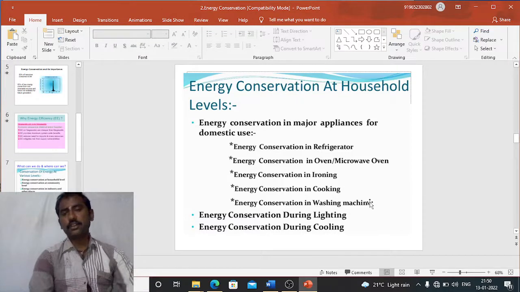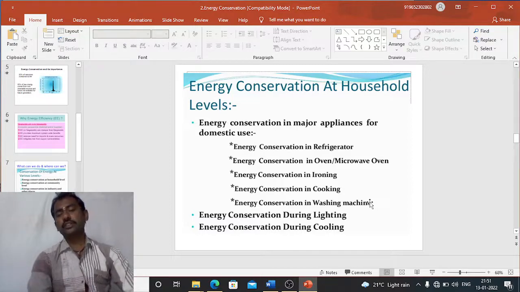And the energy conservation in cooking, that is also important. While cooking, we have to consider the various conservative methods, and with those methods we can definitely conserve the energy. And in washing machines also, all the clothes are put in at a time only. Do not use the washing machine for a single cloth or two clothes.